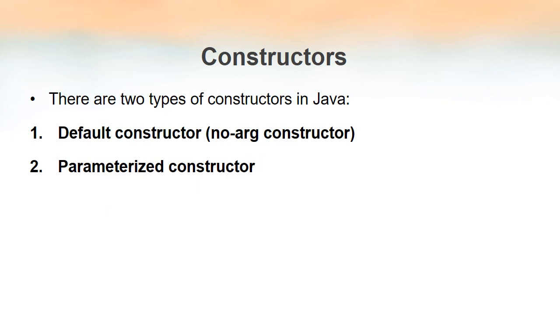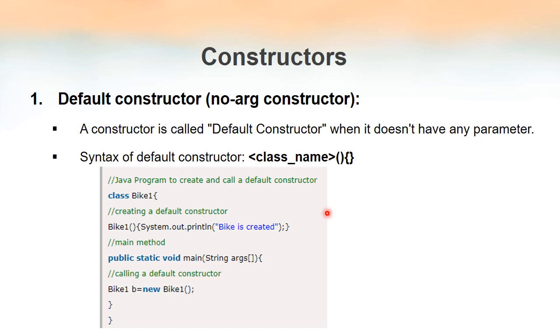So there are 2 types of constructors. One is default constructor. It's also known as no argument constructor, because this constructor does not have any parameters or will not accept any parameters. Naturally, the second category will be constructors with parameters. We will see each one in detail. So default constructor is also known as no argument constructor. That means this constructor will not take any parameters. Parameters are also known as arguments. So no arg constructor means these constructors do not take any parameters.